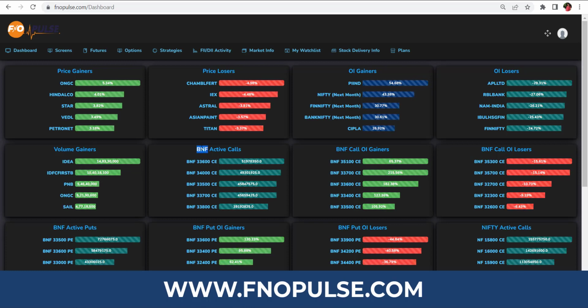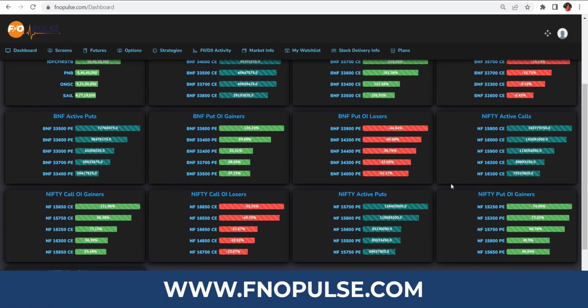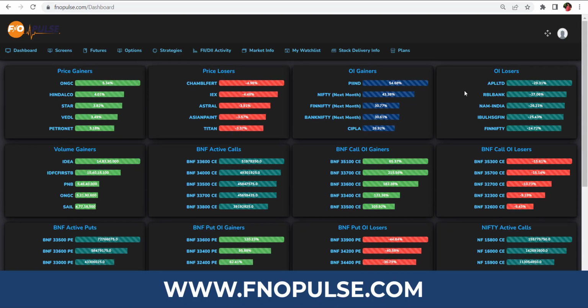Now we have to identify the Bank Nifty active calls. Which are the Bank Nifty active calls? The list is here. These 5 are the Bank Nifty active calls with open interest values. And Bank Nifty call OI gainers: which call options got more OI gainers? There is more OI gained in this 35,100 CE. Like that, every explanation is there for Nifty, Bank Nifty, put and call options for both. You can identify which options are active for intraday.